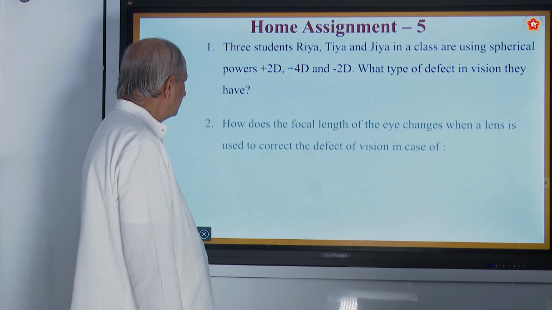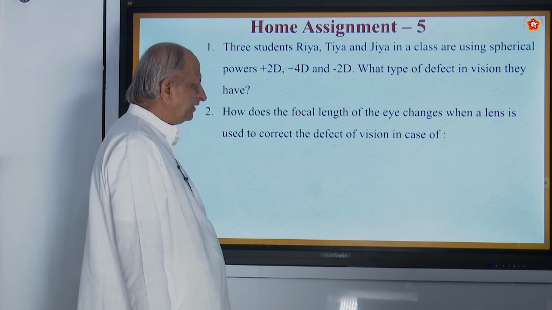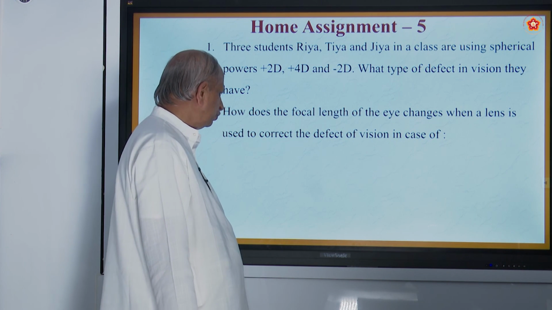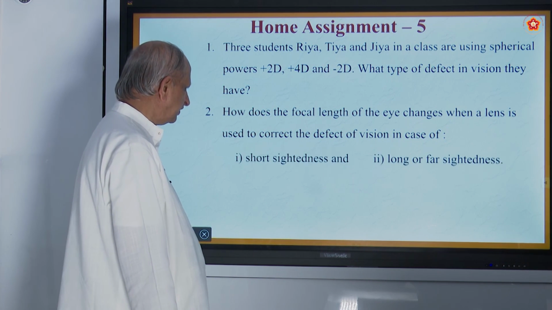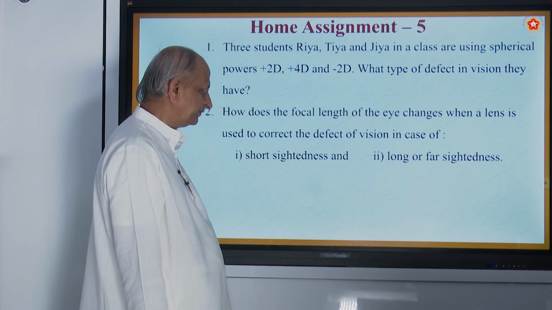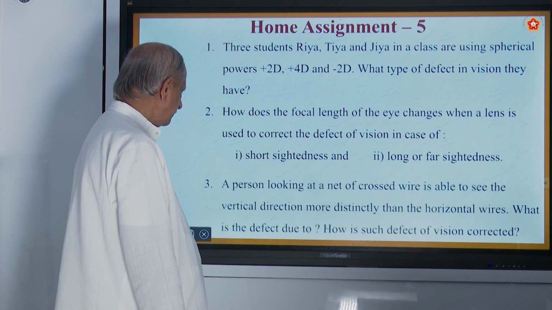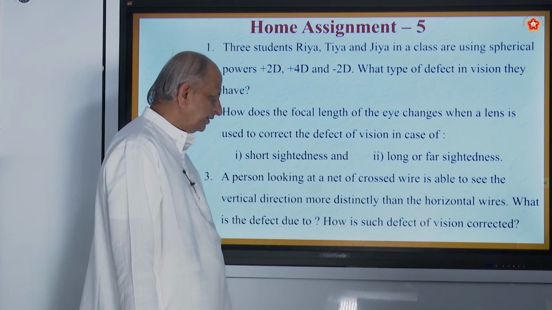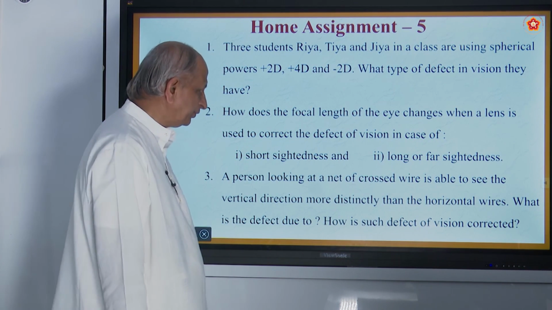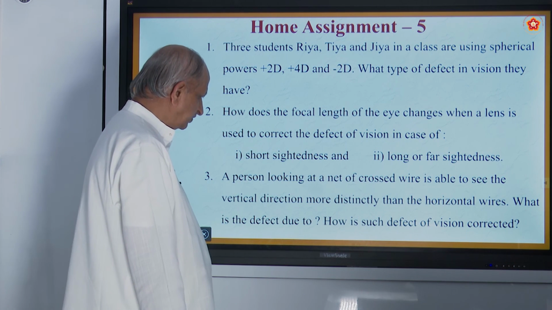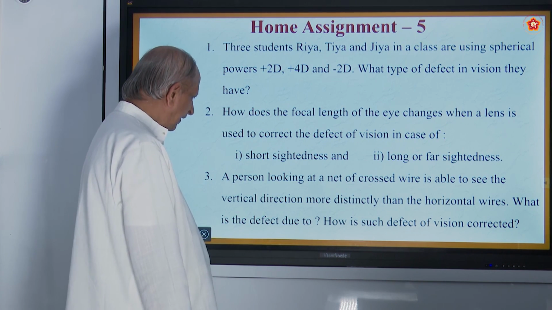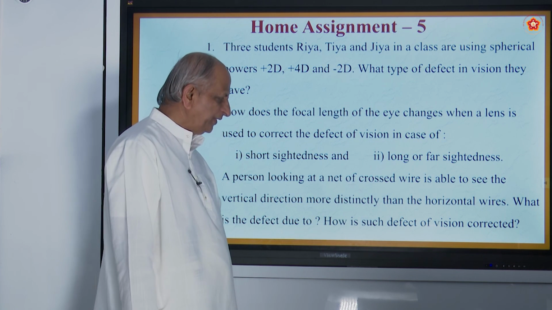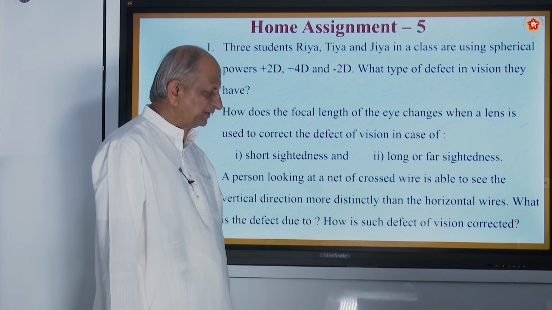Okay. How does the focal length of the eye change when the lens is used to correct the defect of vision in case of short-sightedness and long-sightedness? And the third question: a person looking at a net of crossed wires is able to see the vertical wires more distinctly than the horizontal wires. Now, what is the defect due to? How can such a defect of vision be corrected?